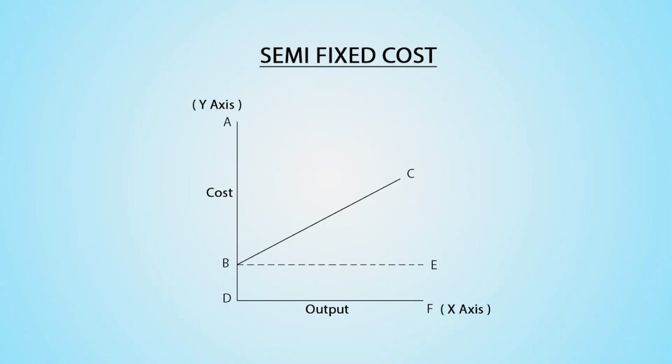See the graph of semi-fixed cost. Assume production is on the x-axis and cost is on the y-axis. Your production or output is D to F, and for this range, production D to B is fixed cost, but beyond point B cost changes into variable form.